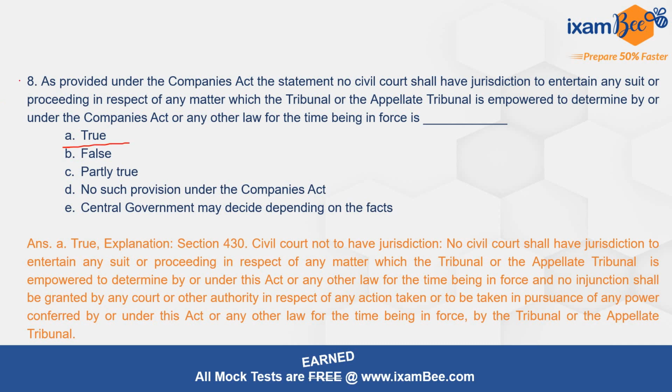This statement is true, as provided under section 430 of the Companies Act, civil court not to have jurisdiction. No civil court shall have jurisdiction to entertain any suit or proceeding in respect of any matter wherein the tribunal or appellate tribunal has the power, and no injunction can be granted by any court or authority with respect to any action taken or to be taken in pursuance of any power conferred by or under this Act on these authorities.